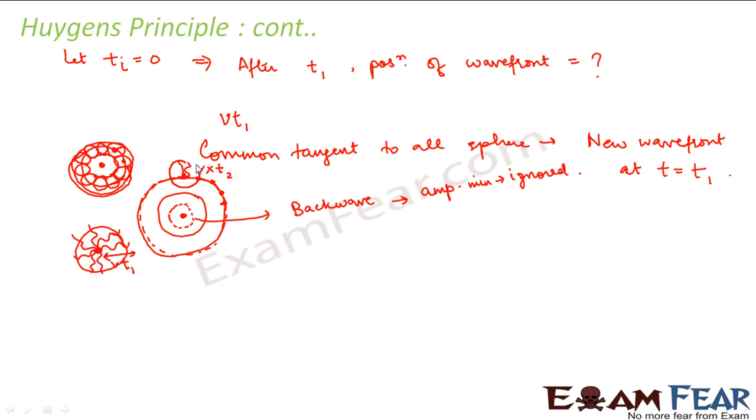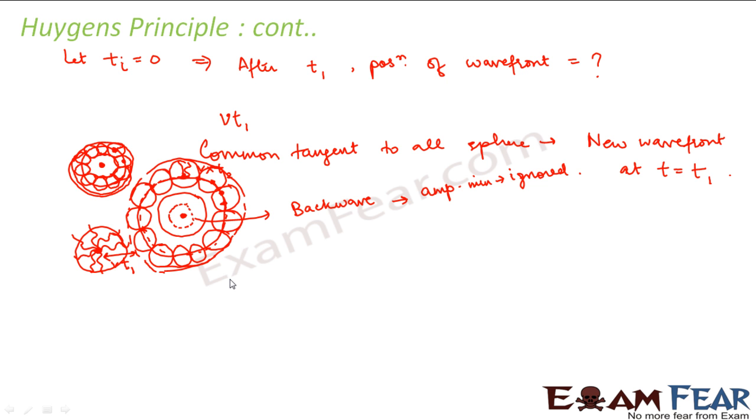So again we have spheres like this. So again a common tangent joining these spheres will be the position of the new wavefront after time t2. So what will be that new wavefront? Again the forward wave, because we will ignore the backward wave as its amplitude is 0. So this will again be the position of the new wavefront after time t2.